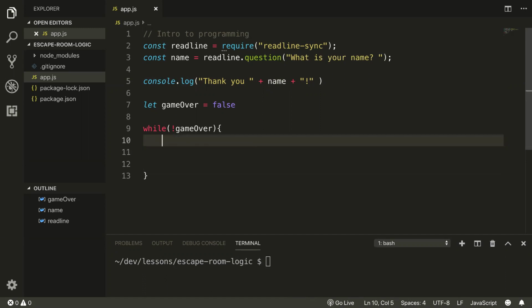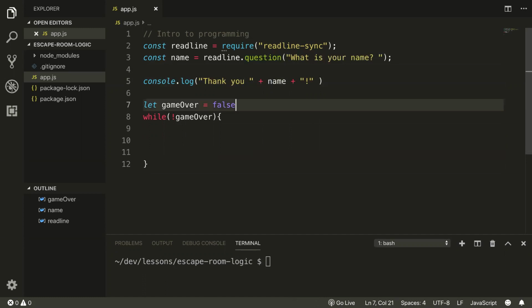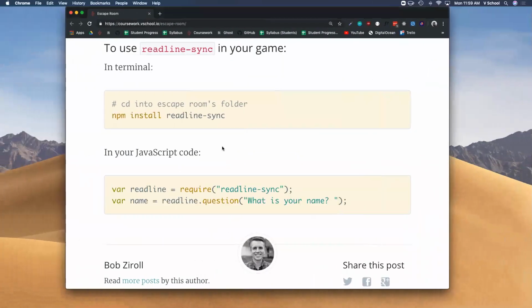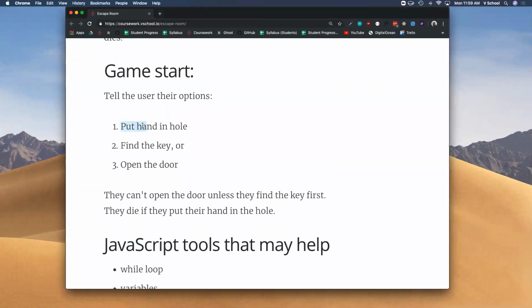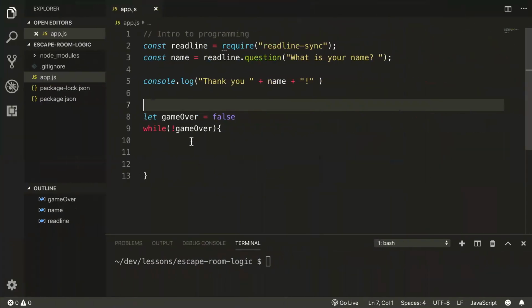So what question should our game start off with? We start off with getting their name and saying thank you. But now inside of the while loop, what is the question that we'd like to ask over and over and over again until they get it right? Would you like to put your hand in the hole, find the key, or open the door? So we're going to ask that question.